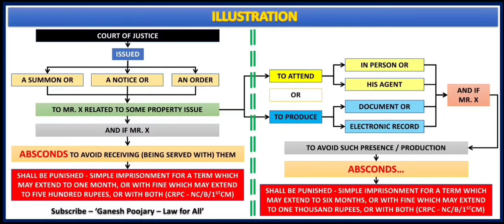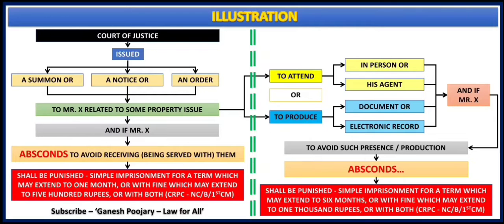Now X feels that if he attends the court or if he gives the document, he might lose the case. Now he doesn't want to go to court, neither does he want to give any of the record, and to avoid that, he absconds. Basically he doesn't want to lose the case, and he feels that if he attends or gives document, he will lose the case, and to avoid that, he absconds.